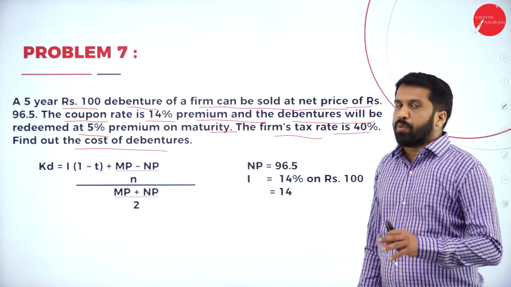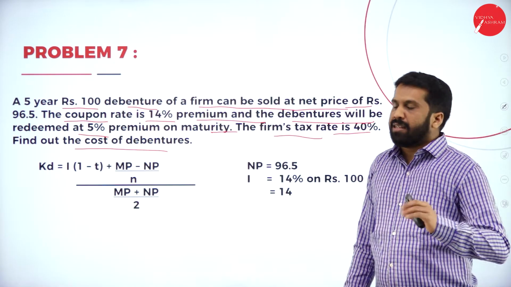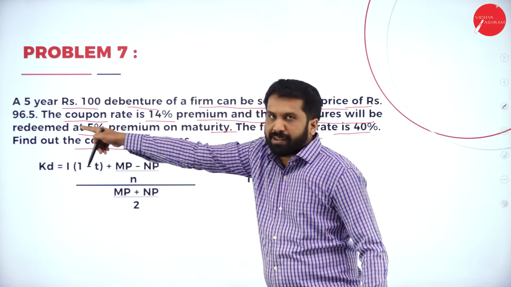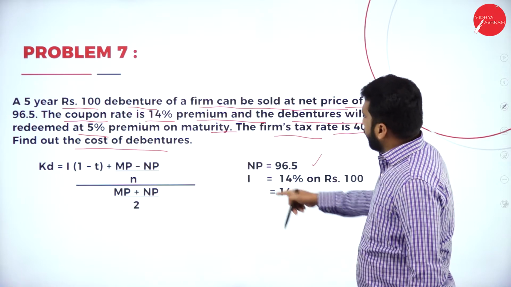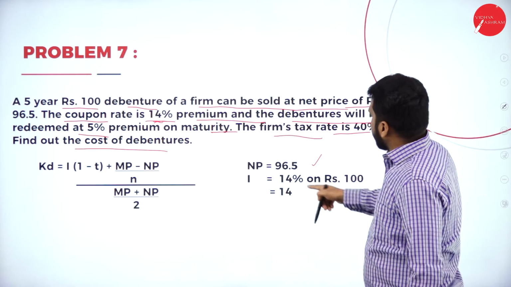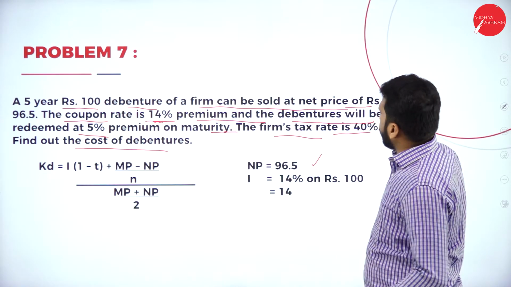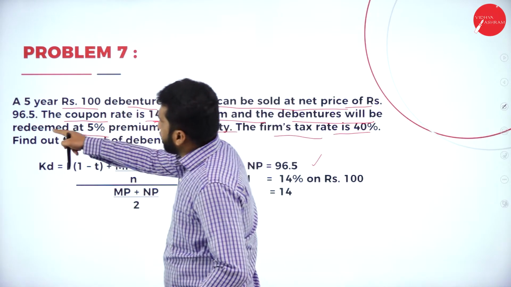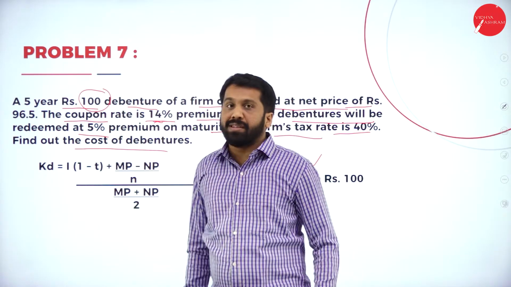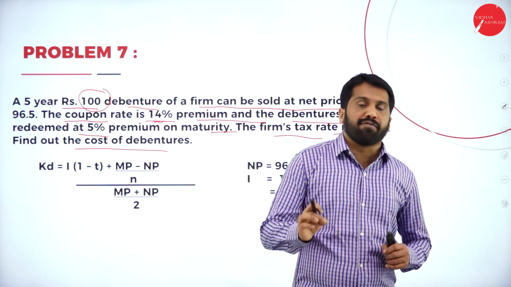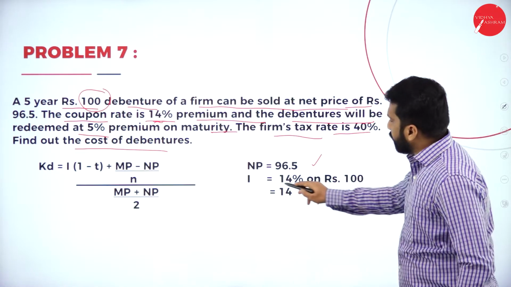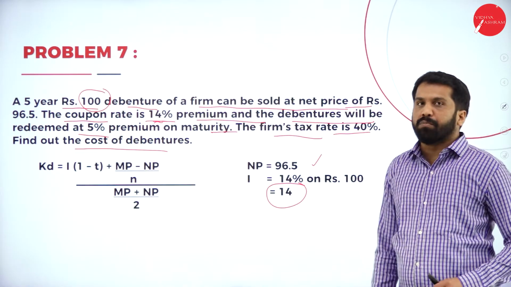Here they have given the coupon rate, so how do we find it out? Nothing to worry, it's the easiest one. What is your net proceeds? They have given 96.5, take it directly. What is your interest? They have mentioned it is 14%. 14% on what value? 100 rupees, which we call the face value. On 100, you calculate 14%, you will get 14 rupees.